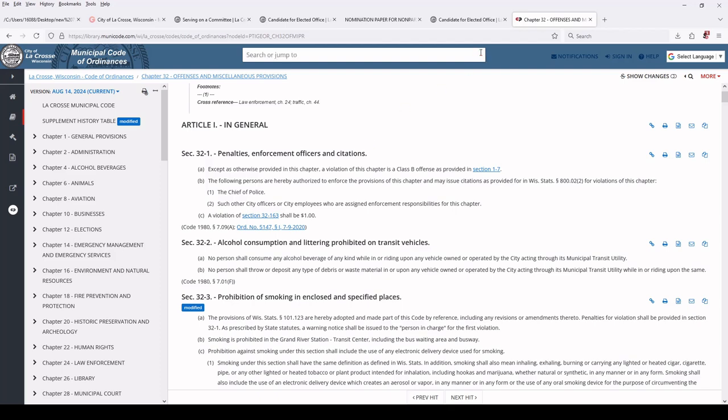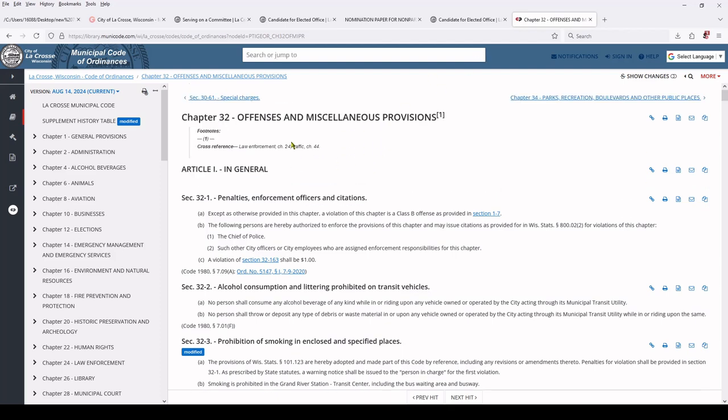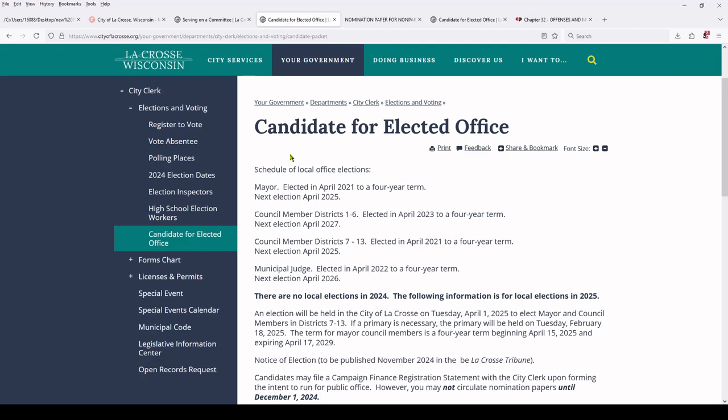All right, last thing is, how do you change these things? Well, you could try asking nicely, but what do you do when that doesn't work? Because the city council and the mayor are the ones who make these decisions. Well, you get elected to office. So here's how you do that. It's through the city clerk on the website, City of La Crosse city clerk website. The city clerk runs all the elections.